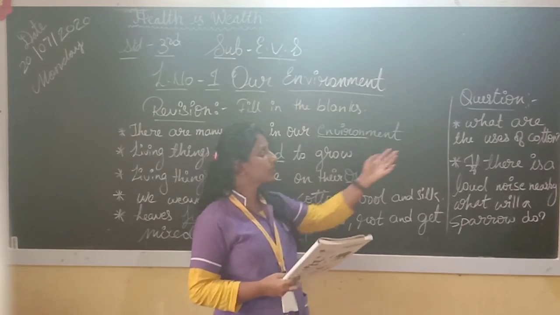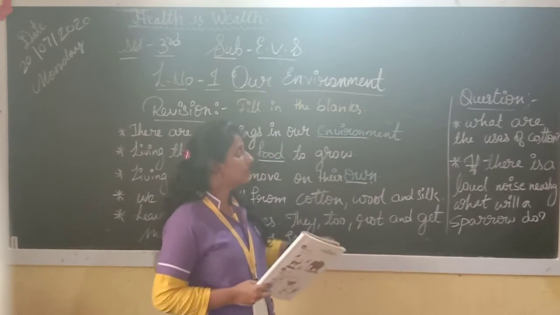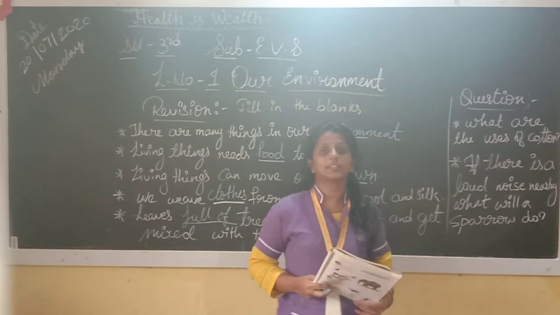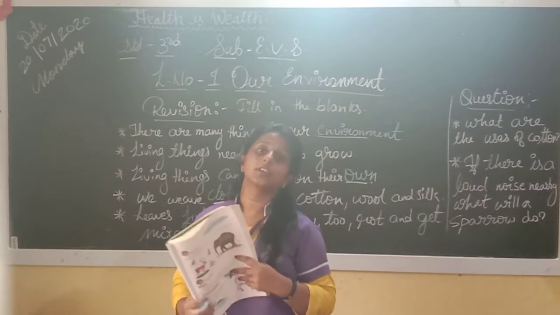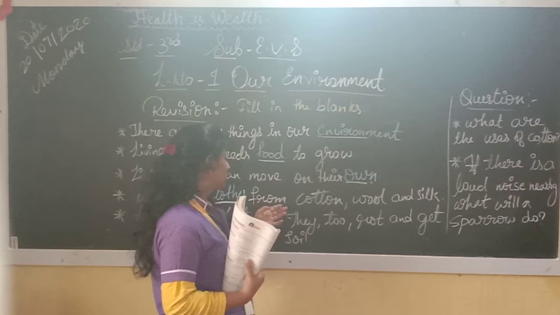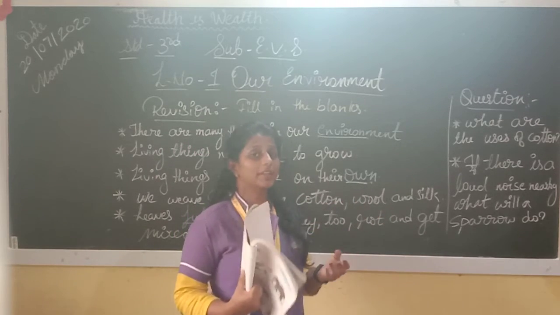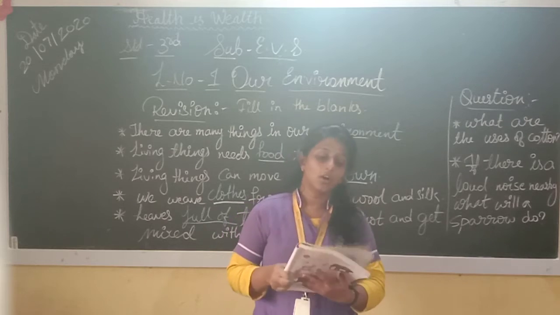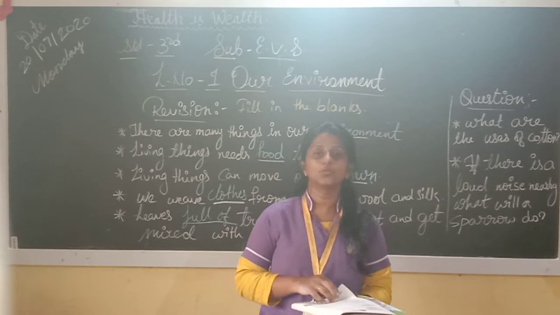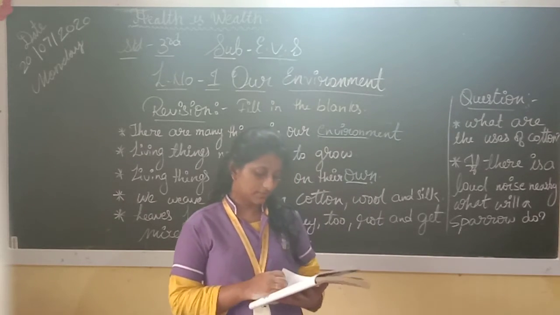Now here are question answers. What are the uses of cotton? We make clothes from cotton, wool and silk. We can use cotton in many things.